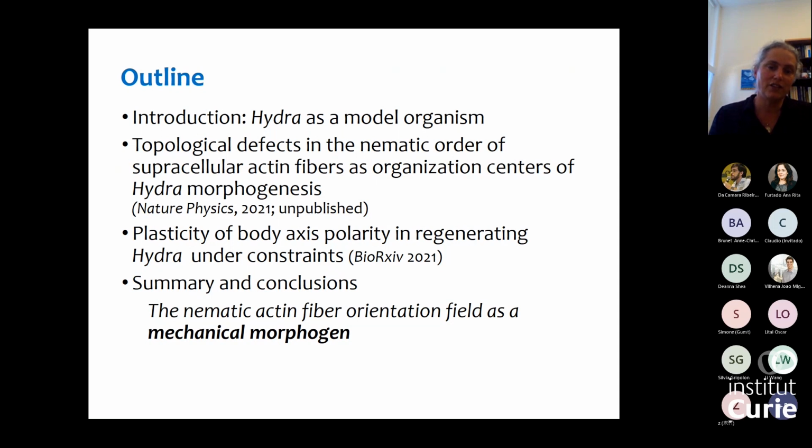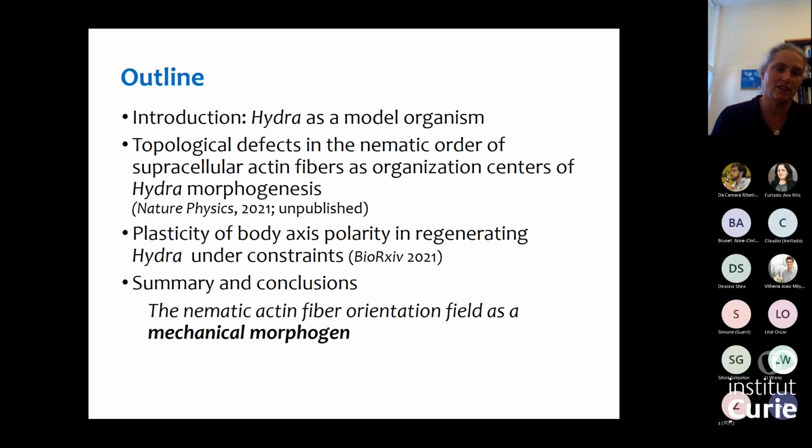But what we've done is generated conditions where polarity cannot be inherited simply. We introduce frustration by generating ring doublets with opposing polarities. And by looking at how the system can respond to this frustration, we can learn about the processes involved in polarity determination. And in both of these parts, what will come up very nicely is that the mechanics in these,